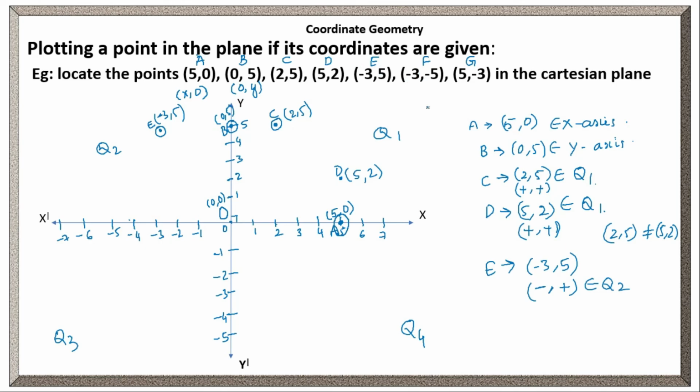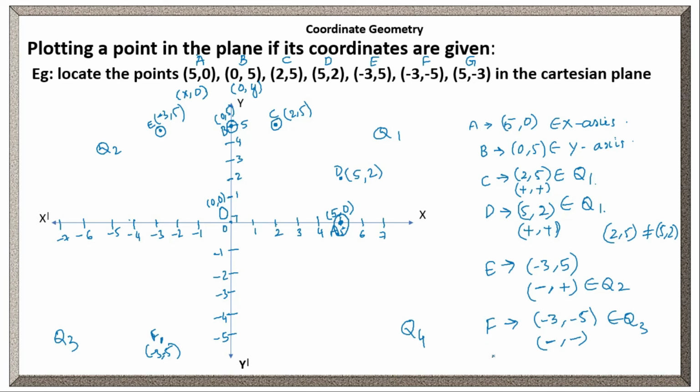What is the next point? F. What is the point we have? Minus 3 comma minus 5. Both are negative. In which quadrant? Quadrant 3. Both are negative: x coordinate values are negative and y coordinate values are negative. So minus 3 on the x-axis, minus 5 on the y-axis. So the point is opposite to minus 3 and minus 5. Minus 3 comma minus 5. Clear? This is the point F.